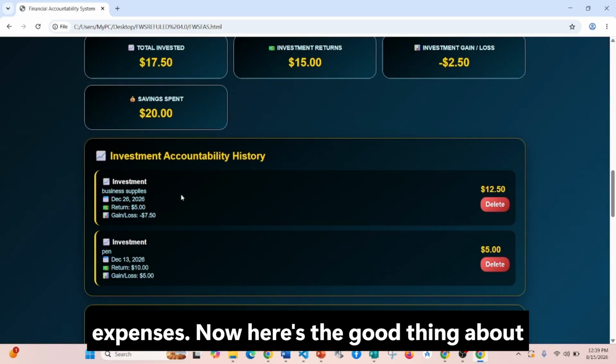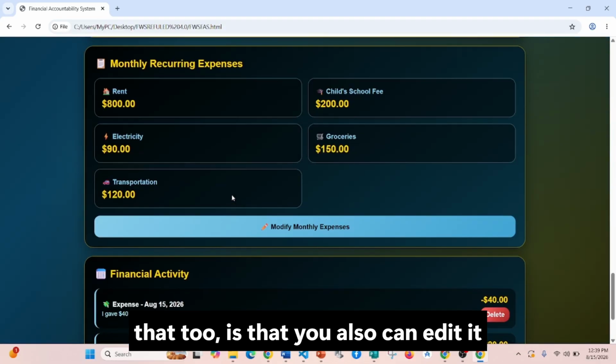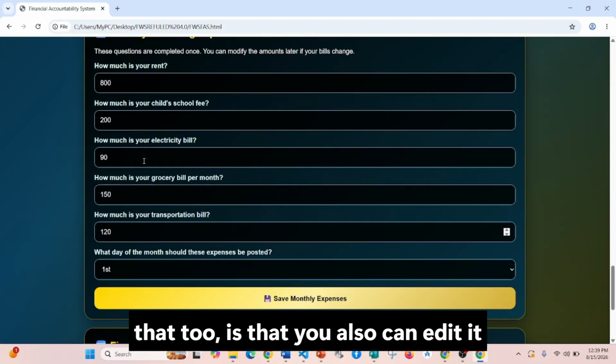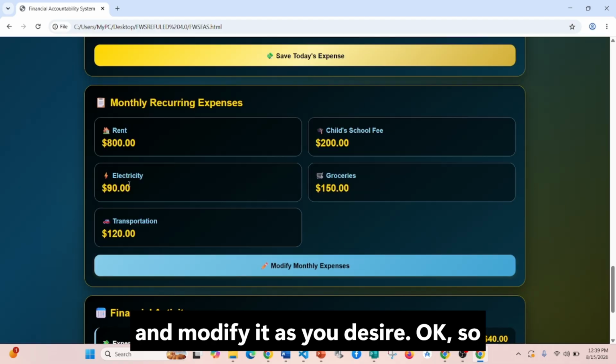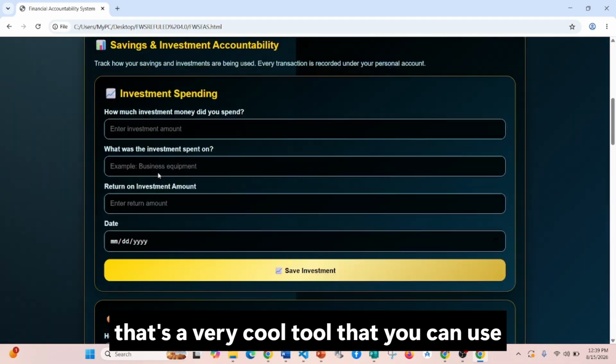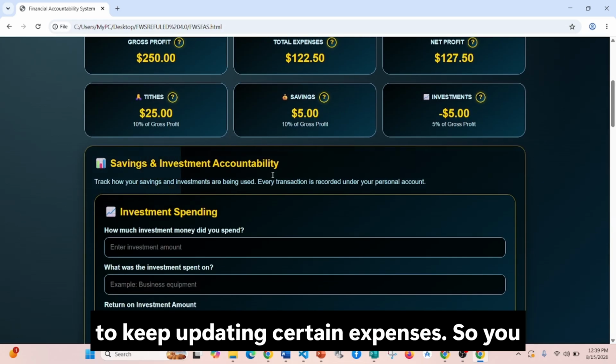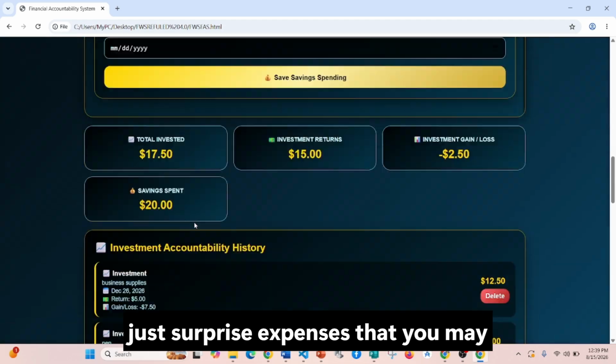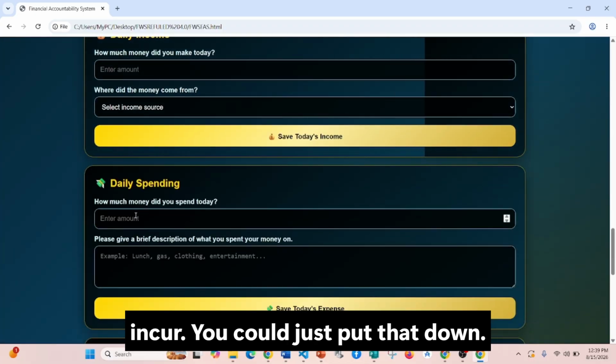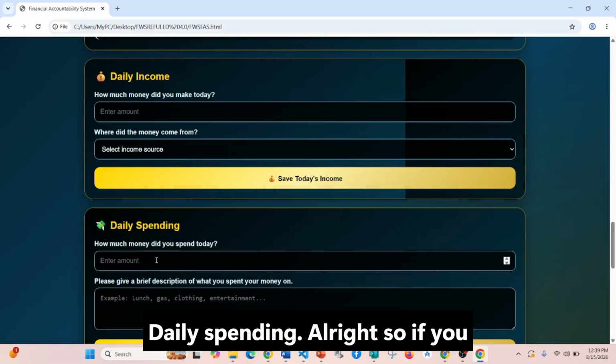Now here's the good thing about that too, is that you also can edit it and modify it as you desire. Okay, so that's a very cool tool that you can use to make things easier so you don't have to keep updating certain expenses. So just surprise expenses that you may incur, you could just put that there in daily spending.